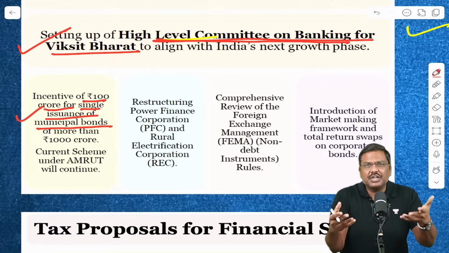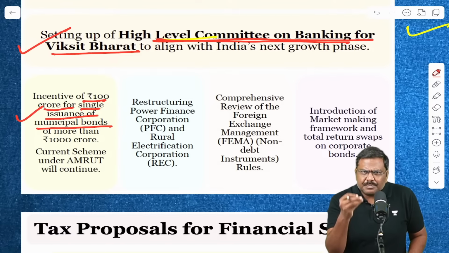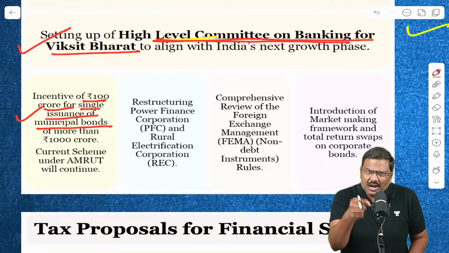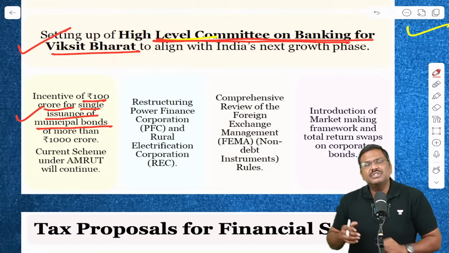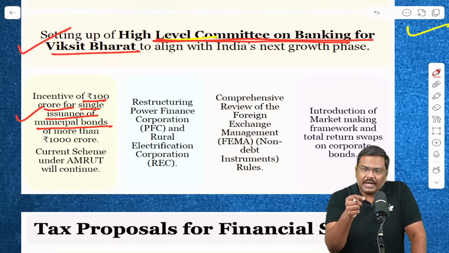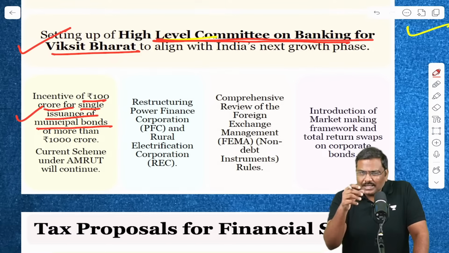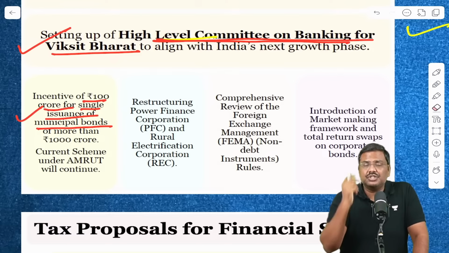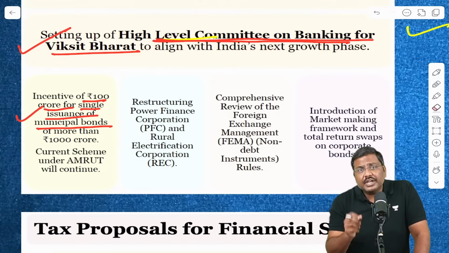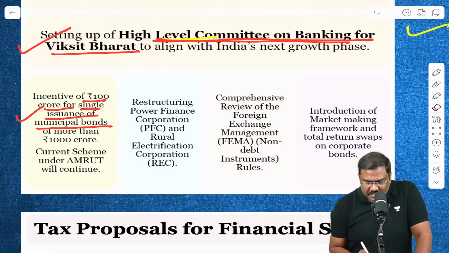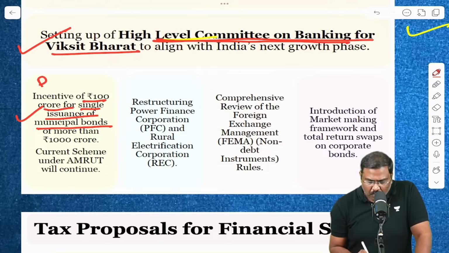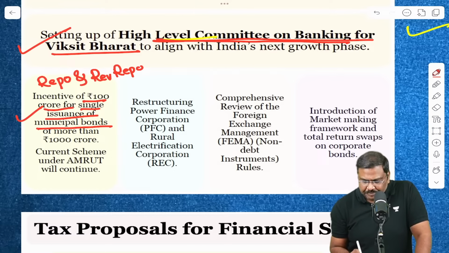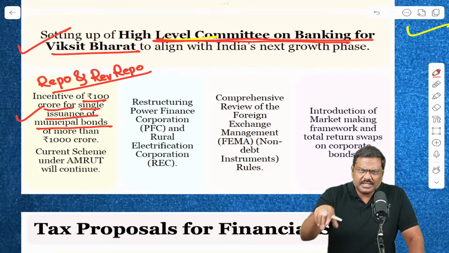And just to give you a connection, a lot of the cities which were identified under the Smart Cities project were able to raise funds in the market through municipal bonds itself. And very recently, last year in the months of October and November, the Government of India made one more very important change, specifically RBI. What is the change? Municipal bonds now are eligible for repo and reverse repo. Please remember this. Municipal bonds now are eligible for repo and reverse repo transactions. These are certain important current affairs points that you need to remember.